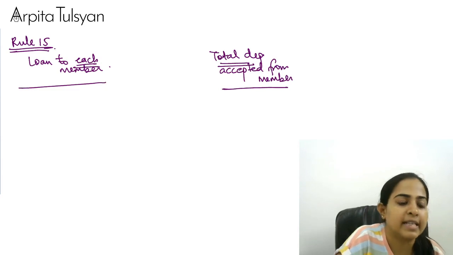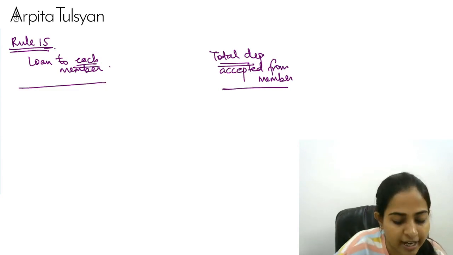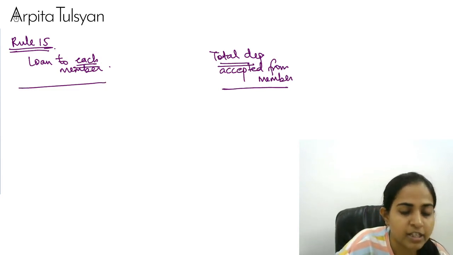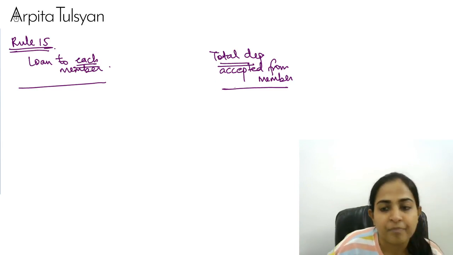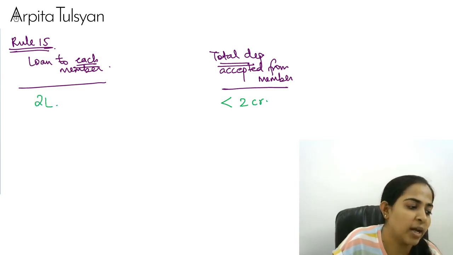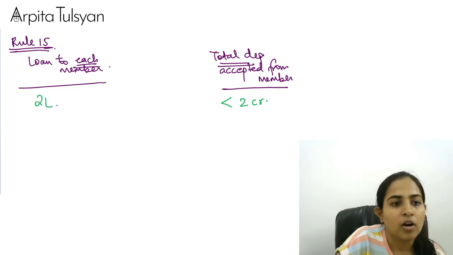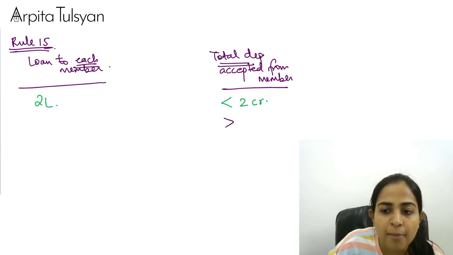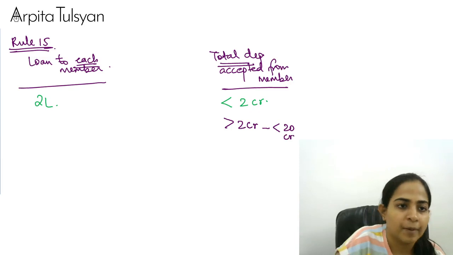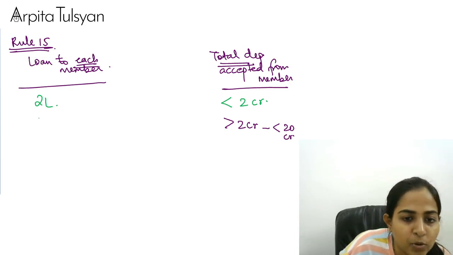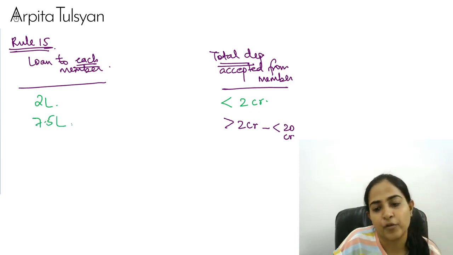Okay, so in this case, everyone, just try to understand what is going to happen. Suppose if the total deposits is less than rupees 2 crore, you can give rupees 2 lakh loan. Suppose if it is more than 2 crore but less than 20 crore, then to each member you can give 7.5 lakh rupees of loan.